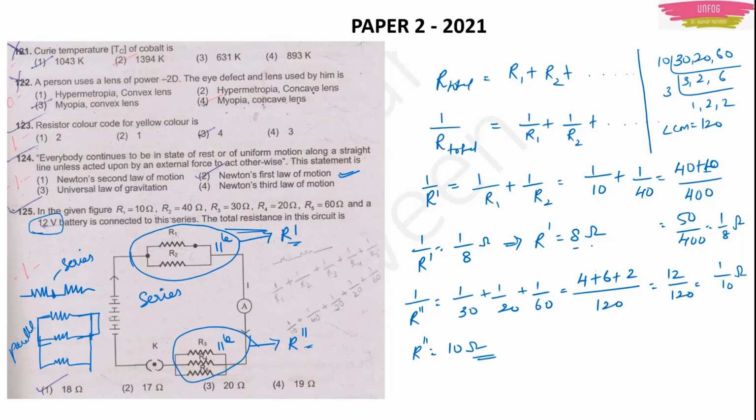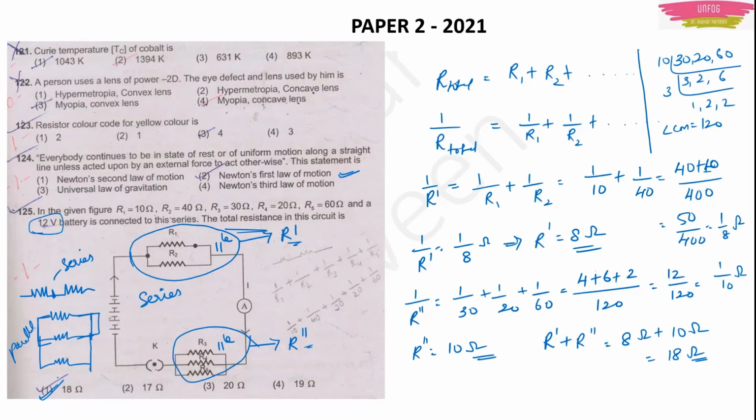Now R dash is 8 ohms, R2 dash is 10 ohms, and these both combinations are in series. So R dash plus R2 dash will be 8 ohms plus 10 ohms. R1 plus R2 you have to do. So 18 ohms will be the right answer. Option 1 will be the right answer.